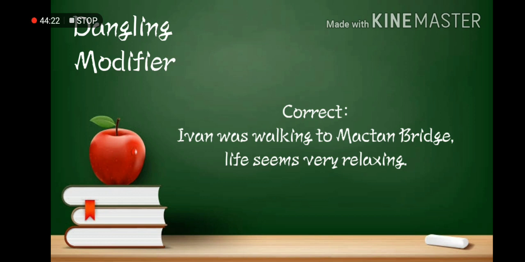Obviously, it leaves the reader hanging and wondering who was walking at the bridge. So the correct sentence allows us to be complete, or in other words, the second sentence obtains a complete thought.